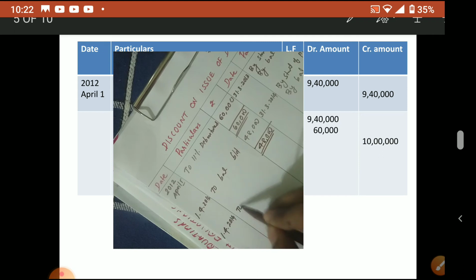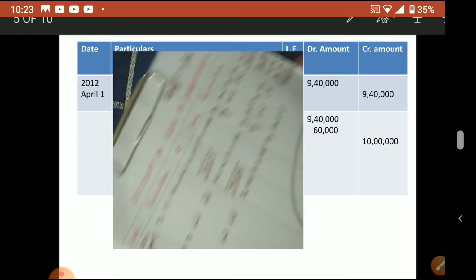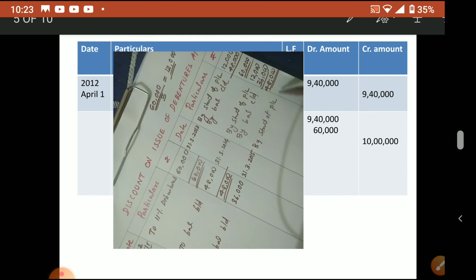1/4/2014. So to balance brought down 36,000, then 31st 3 2015 by statement of P&L 12,000. Then again we total it and balance. Here 36,000 minus 12,000, how much will come? 24,000. So by balance carry down.